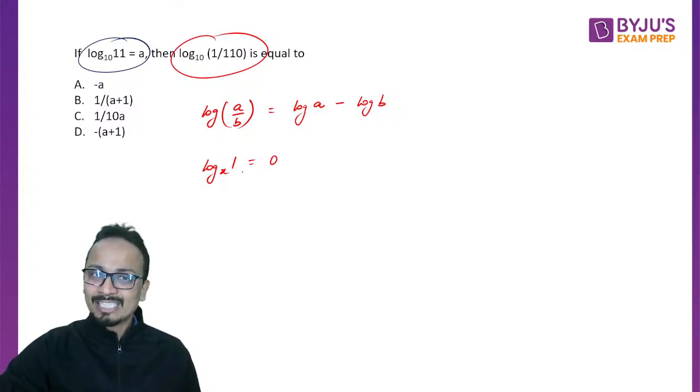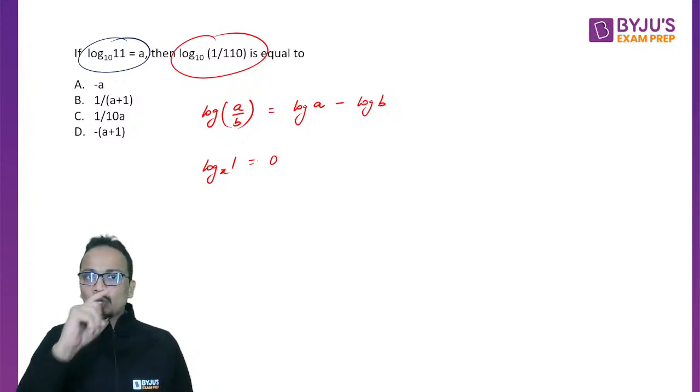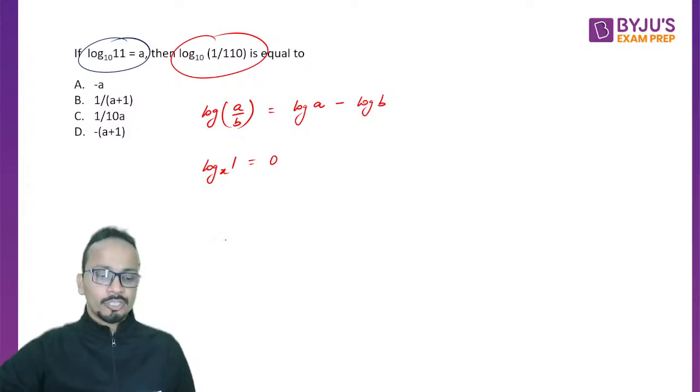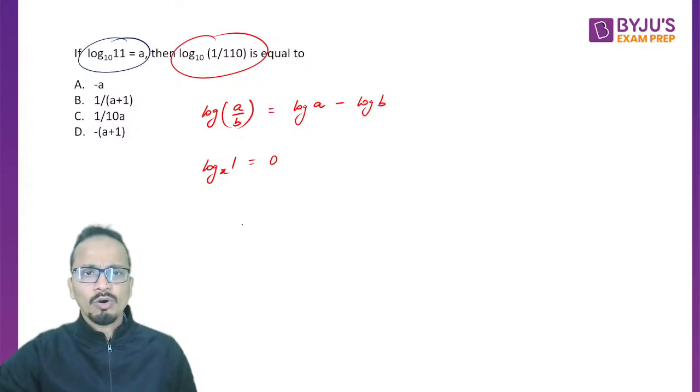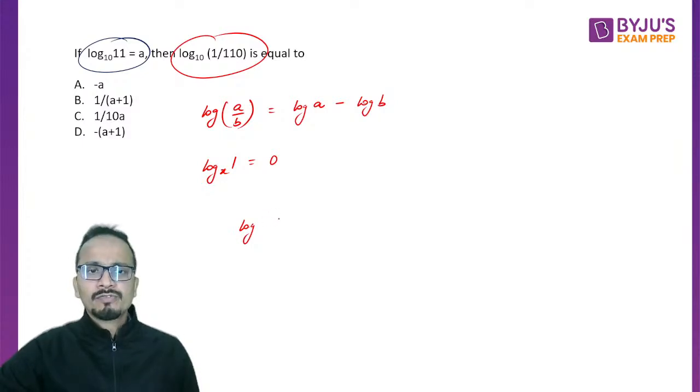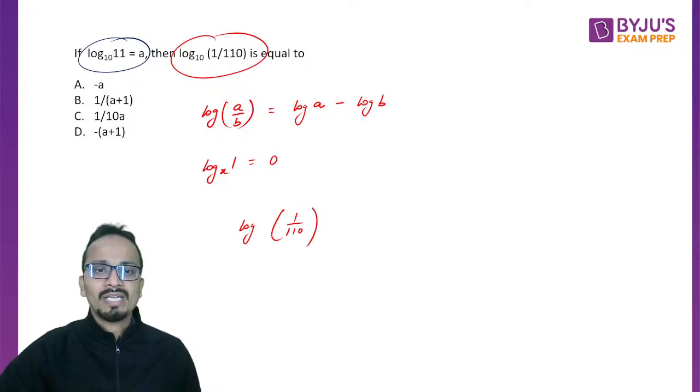Log 1 is always equal to 0. Based on this, can you quickly tell me the answer? We need to find the value of log of 1 upon 110 to the base 10.